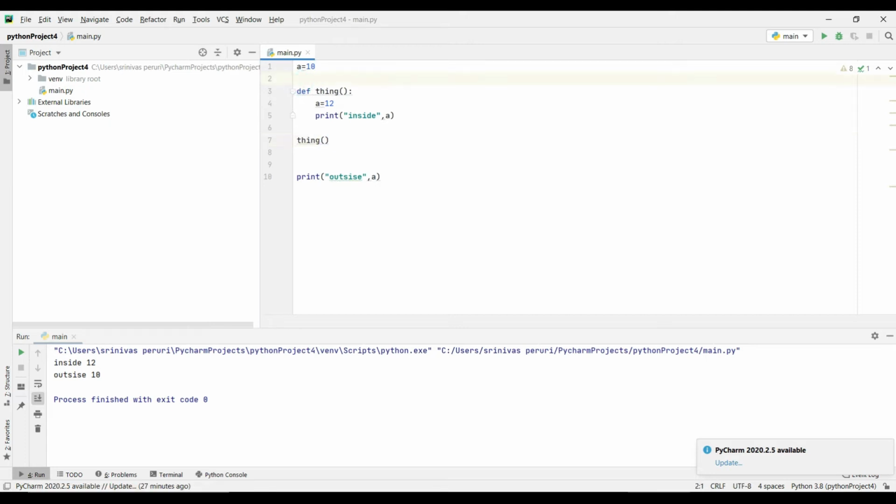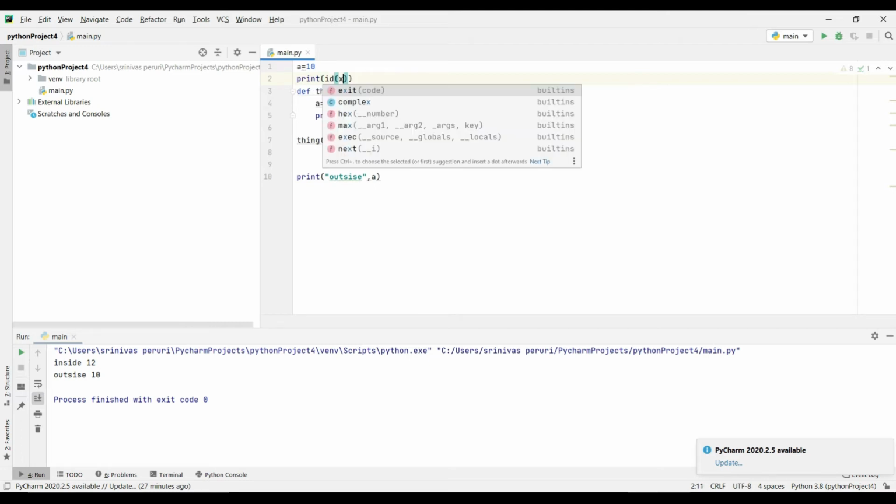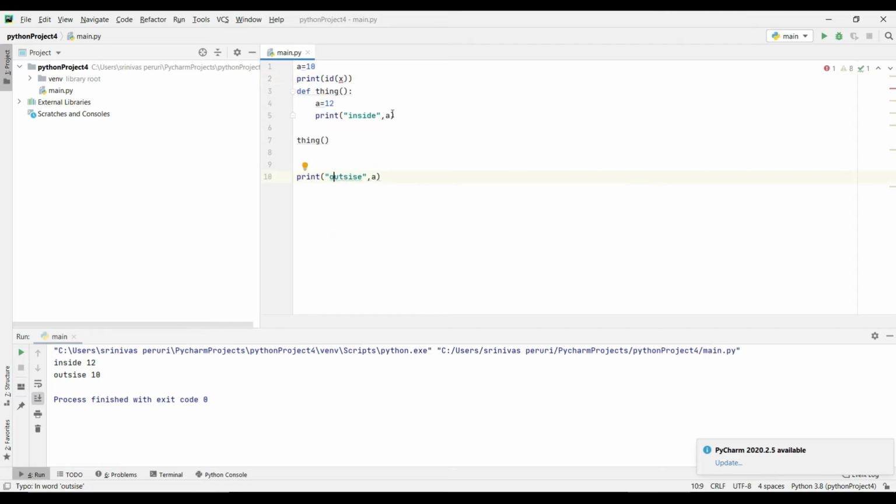But I need to check the ID of this one, the address where it is pointing, right? So let's check this. Print id of x.